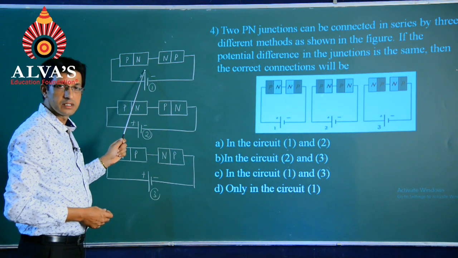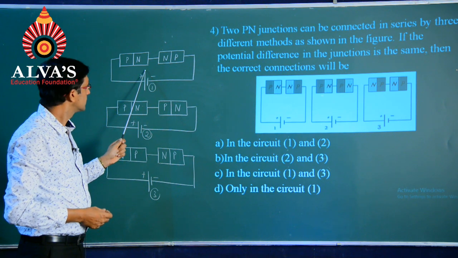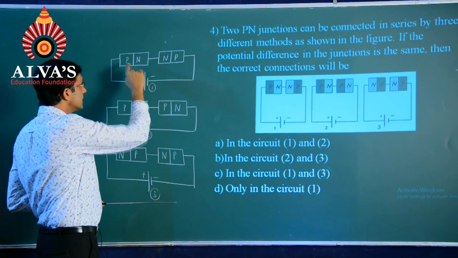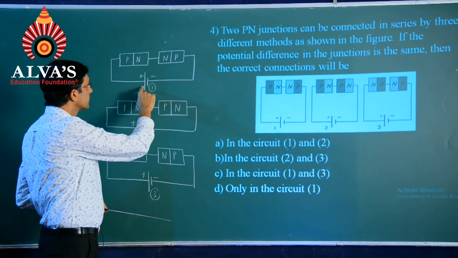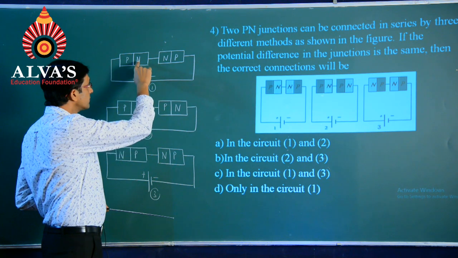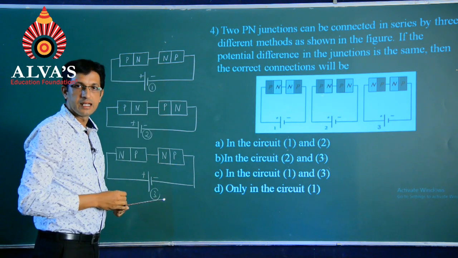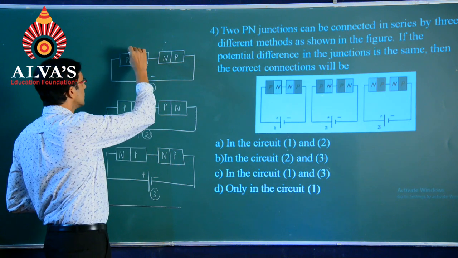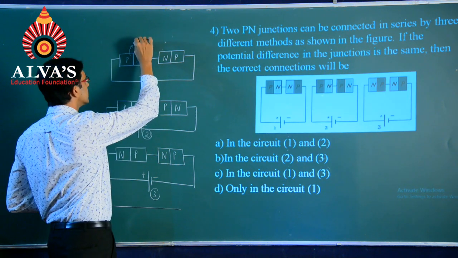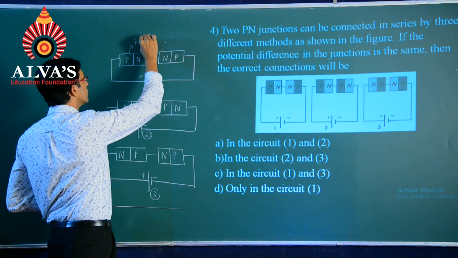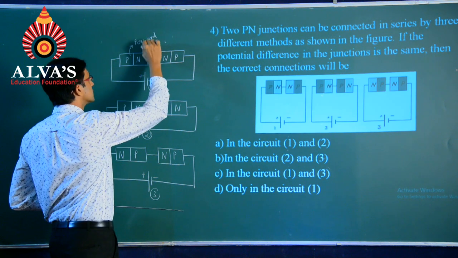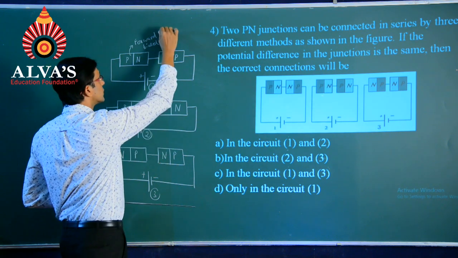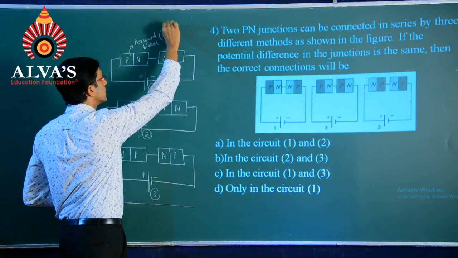As per the syllabus, if the p side is connected to the positive of the battery and if the n terminal is connected to the negative of the battery, the junction happens to be forward biased. So, in this case, we come to know that this typical thing is found to be forward biased. I will write it in short as FB, forward biased.